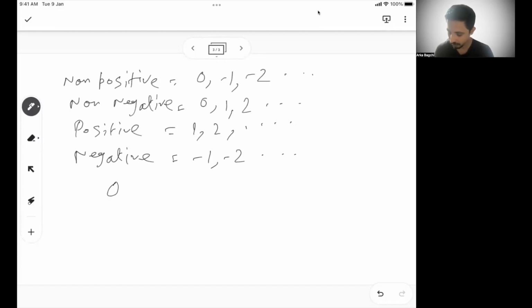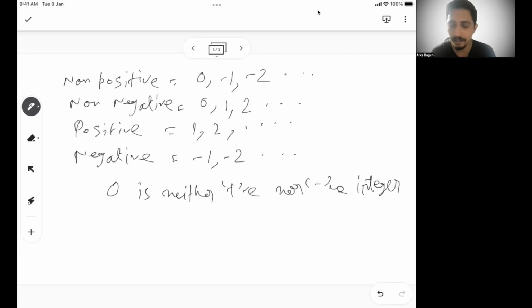So 0 is neither a positive nor a negative integer. So this is the most important understanding from integers. You will include 0 if they have asked for non-positive or non-negative integers. If they ask what are the integers, you can include 0. If they ask what are the non-positive integers, you can include 0. If they ask what are the non-negative integers, you can include 0.